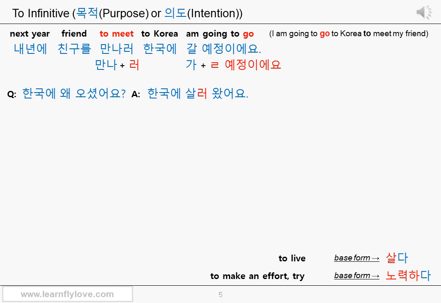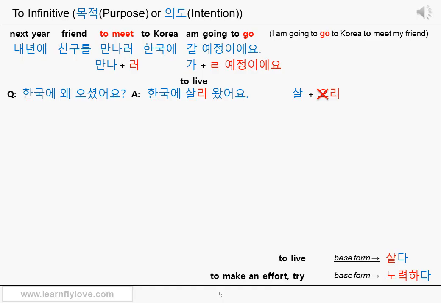살러. The stem 살 is from the verb 살다, which means to live. Because of the final consonant, the connective ending 으러 was supposed to be added, but as you know, the final ㄹ consonant and 으 sound cannot be used together. Therefore, the 으 sound from the connective ending 으러 disappears and only the 러 sound is used. So, 살러 expresses the purpose of the verb come. Therefore, it can mean like to live.